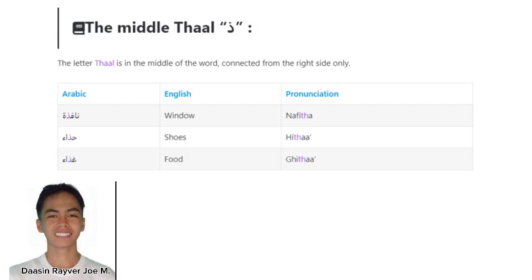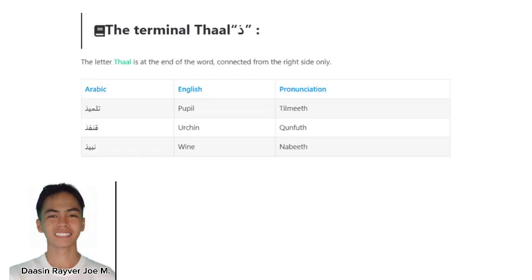For the middle Sal, we have window, which is pronounced nafita. We have shoes, which is pronounced hitha, and we have food, which is pronounced jitna. And for the terminal Sal example, we have pupil, which is pronounced dilmis. We have urchin, which is pronounced kyunfut, and we have wine, which is pronounced nabis.